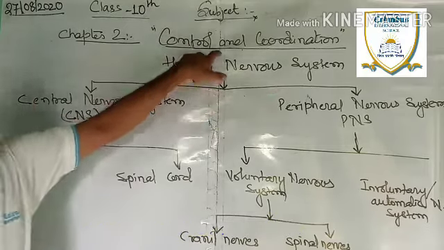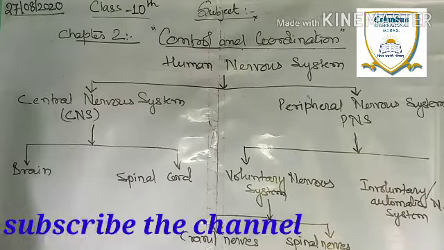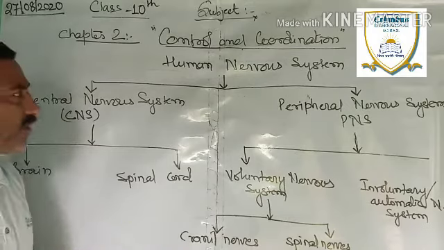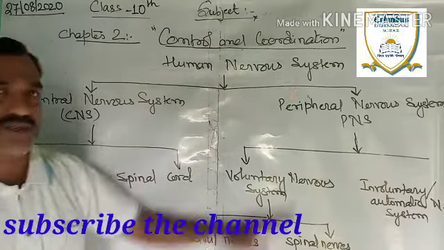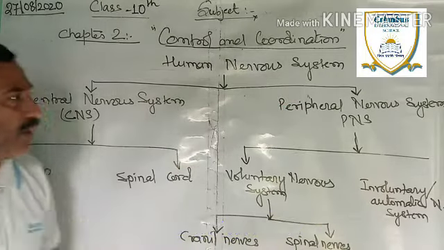So let us continue our second chapter in biology. The name of the chapter is Control and Coordination. In this chapter, we have dealt with some topics, and today we will continue onward. Now, our today's topic is the human nervous system.